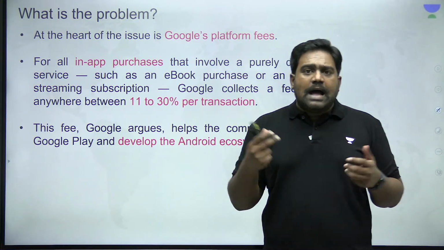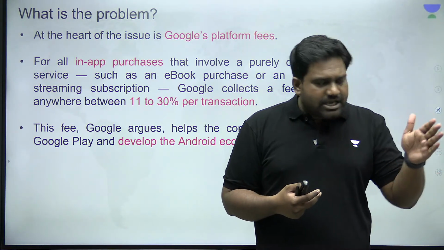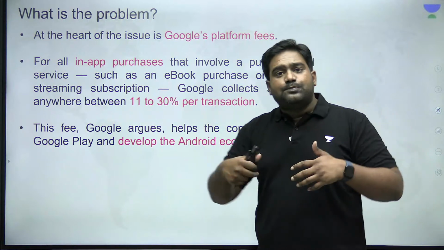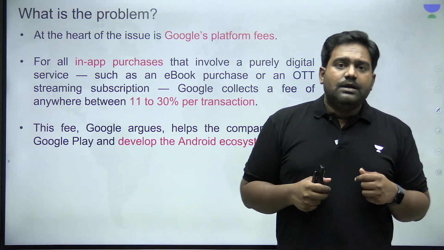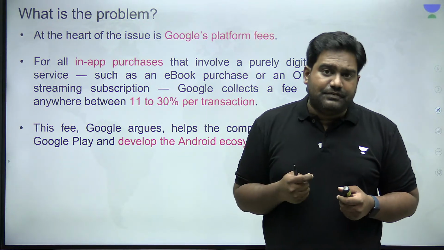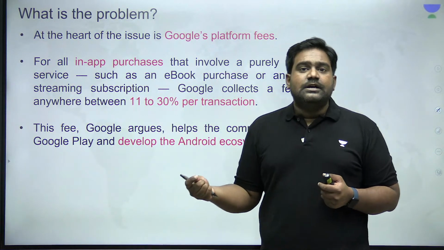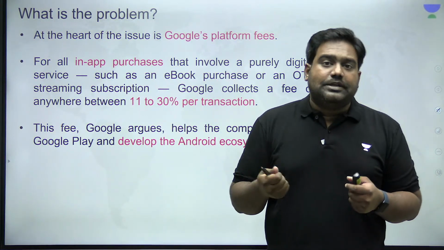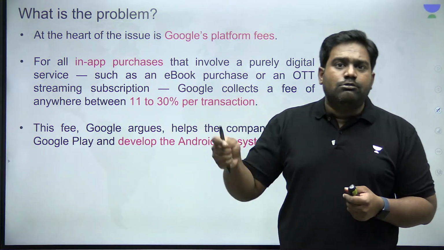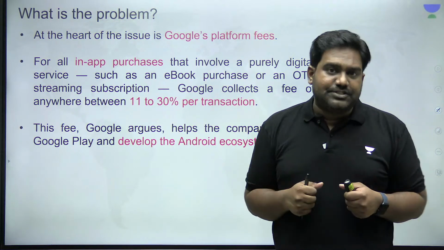So Google, Apple, and others claim that it is only fair for developers to share a part of their revenue with these companies as they are the ones providing the platform. But the smaller startups and the companies who cannot afford these high transaction fees and this revenue sharing model are completely against this. They believe that this kills competition. They believe that this is an abuse of the dominant position that Google and others have in the mobile ecosystem or in the mobile industry.